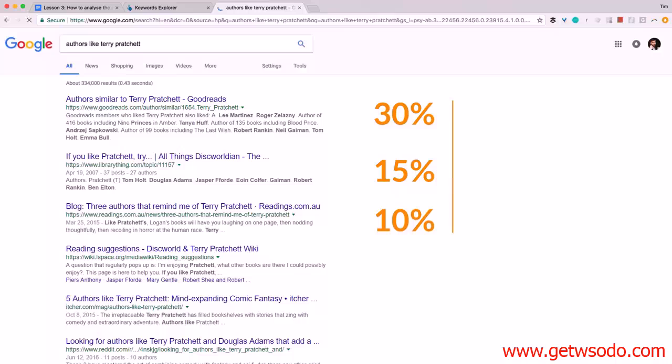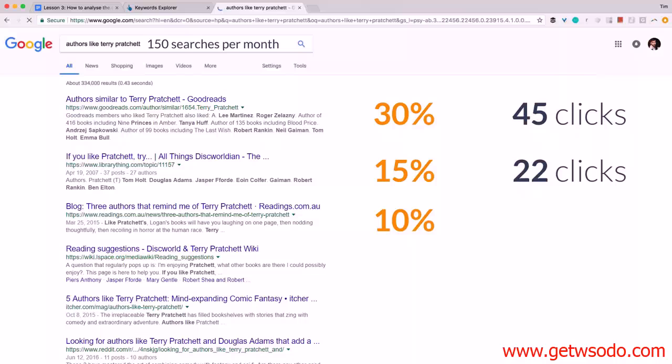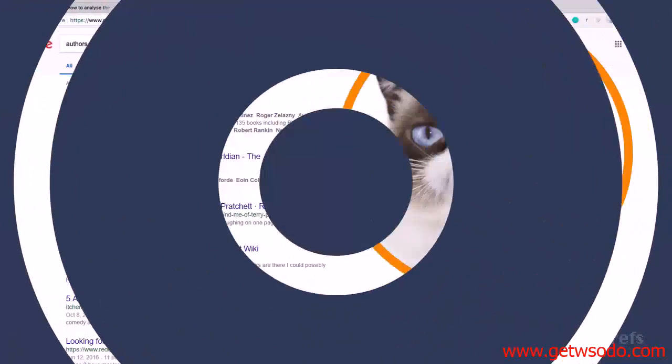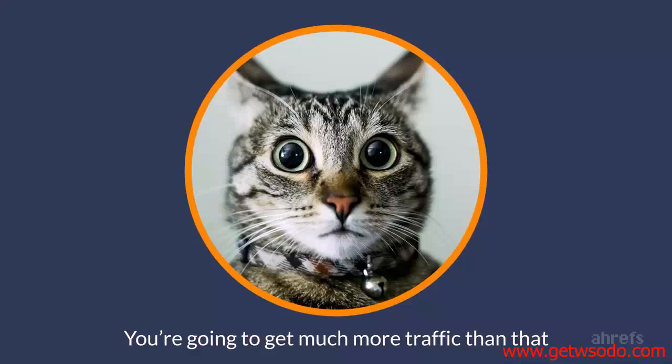These percentages will of course be quite different for each search query, but SEO professionals just use these simplified averages to make traffic estimations. So what do we have here? With the search volume for authors like Terry Pratchett of 150 searches in the United States, you'll get 45 clicks if you rank number 1, 22 clicks if you rank number 2, and 50 clicks if you rank number 3. These numbers don't seem very exciting, do they? Especially when you consider how much work it would take to write a decent article on that topic. But in reality, you're going to get much more traffic than that.